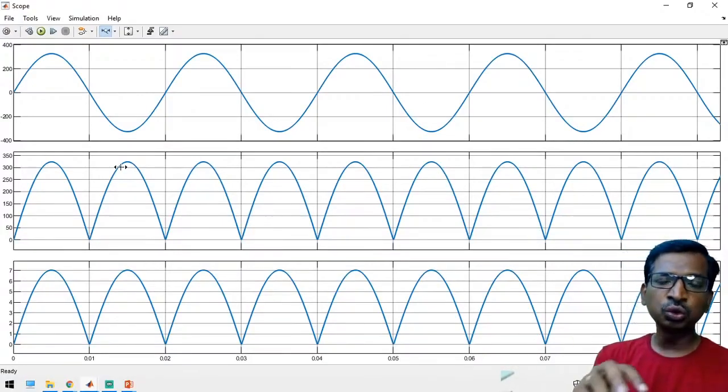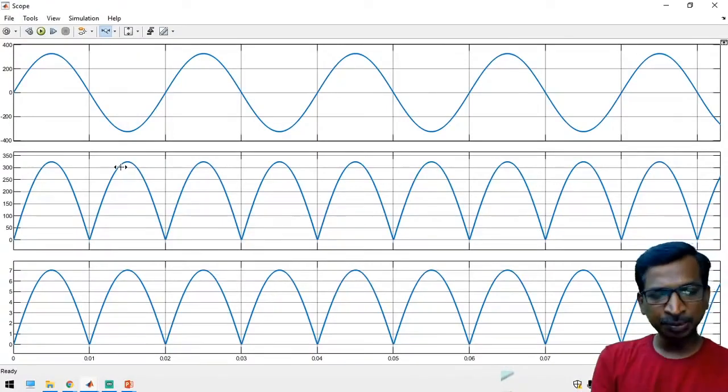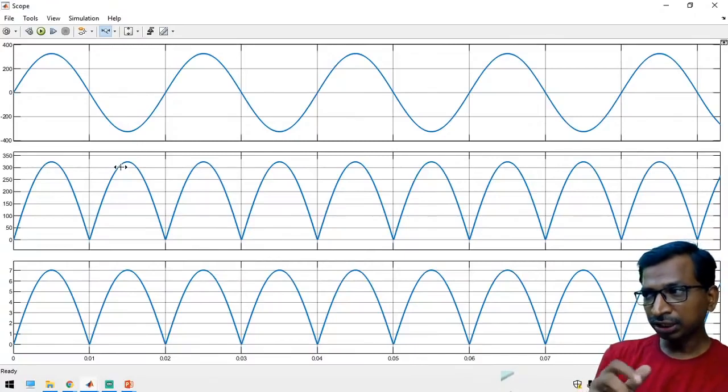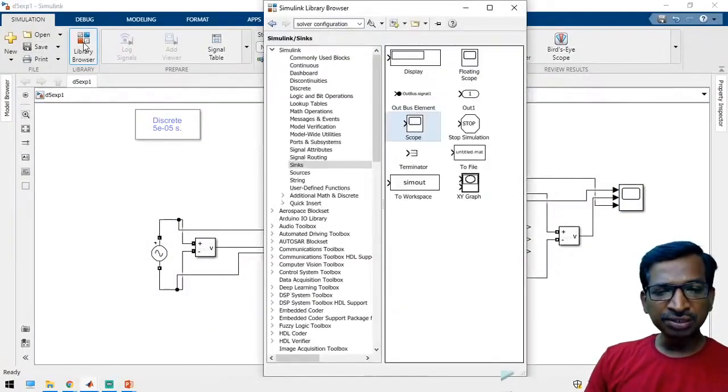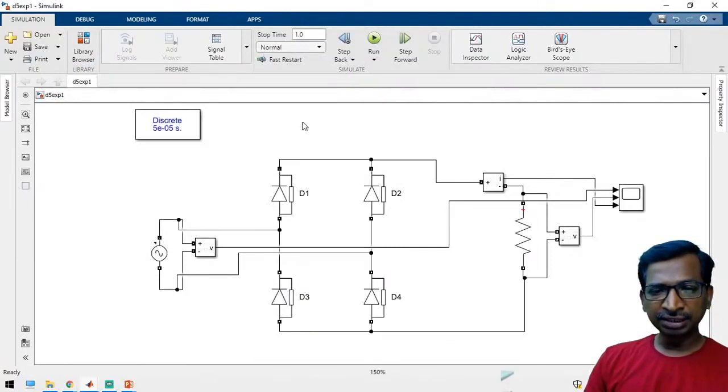My recommendation: please practice this entire experiment on your laptop or computer, so that you can get a clear idea about it. Now in MATLAB Simulink you have another option called the universal bridge. See here, this is a simple circuit where we are connecting four diodes.